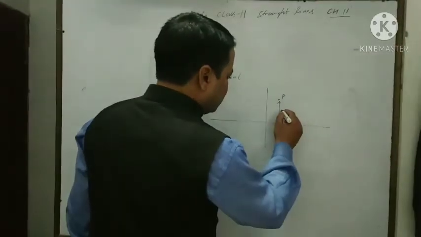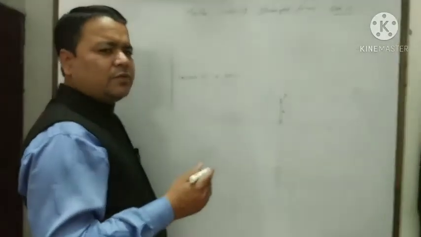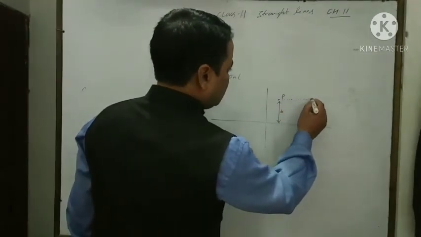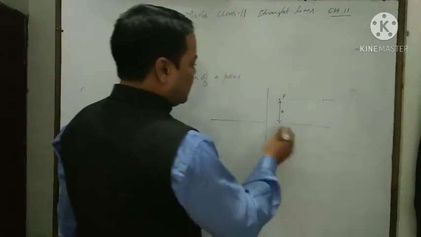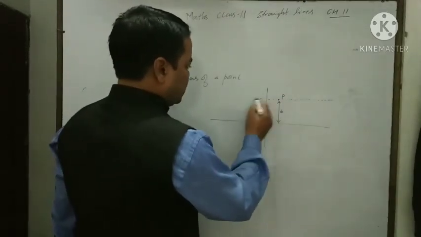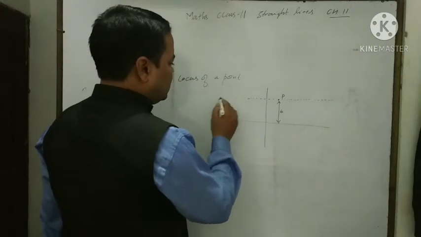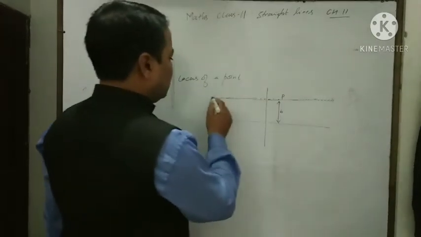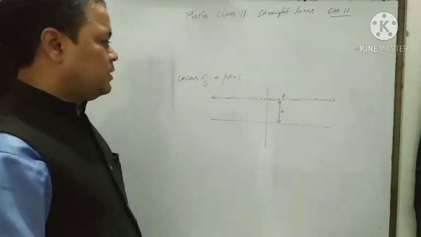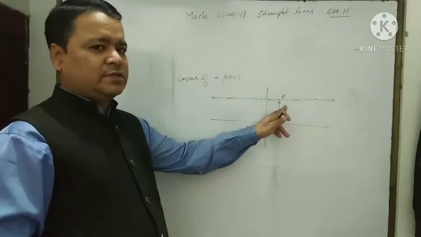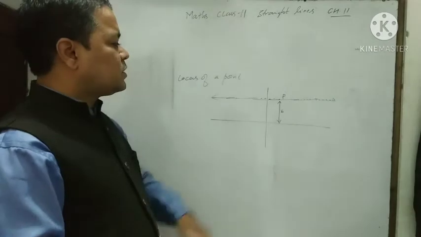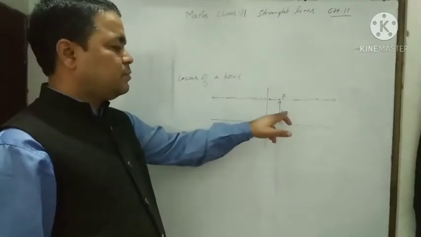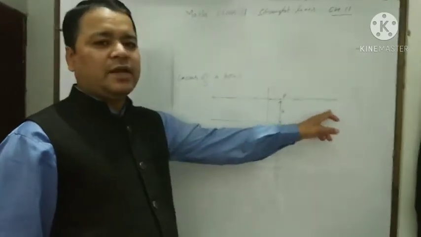Let that constant value be b. Then we just take all the points whose distance from the x-axis is b. And if we draw, then it will simply represent a line which will be parallel to the x-axis. Therefore, the locus of the point P, whose distance from the x-axis is b, is a straight line.